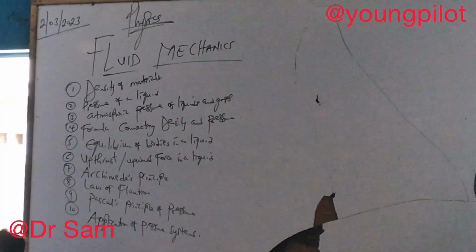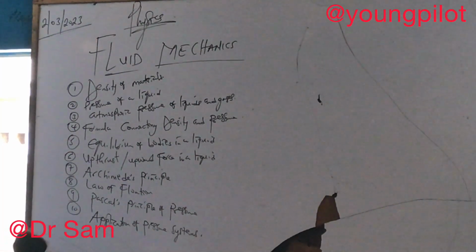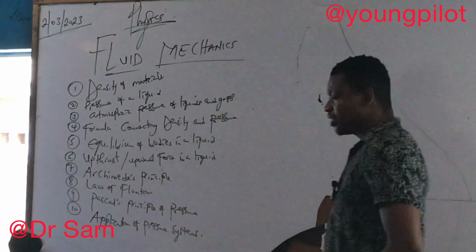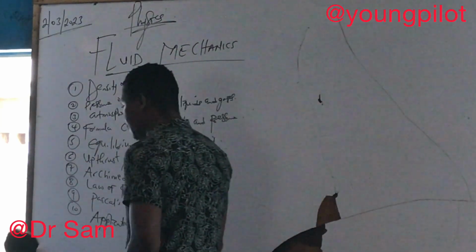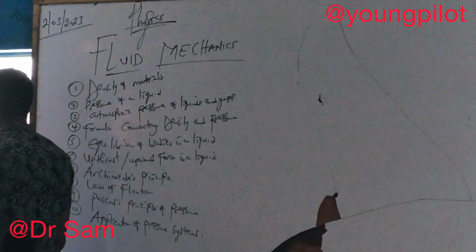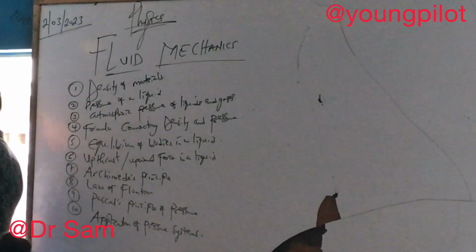The density of a material is defined as the mass per unit volume of the material.